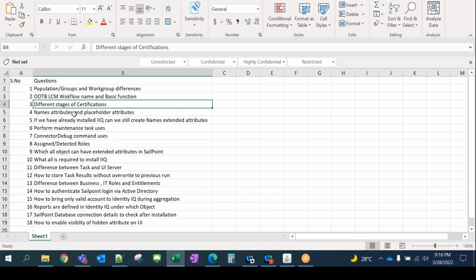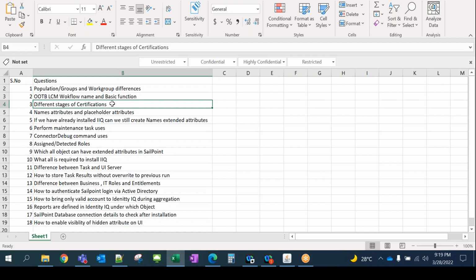Okay, let's proceed next. Different stages of certification. I think you guys know it, but I'll just tell you. Or would anybody like to give it a try? Under certifications, what are the different stages? I'll start with this one. First is generation, then staging. Total, we have five stages. Revocation is one of them. The third one is the active stage, where the certification manager will do the review and everything. And what was the fourth one?